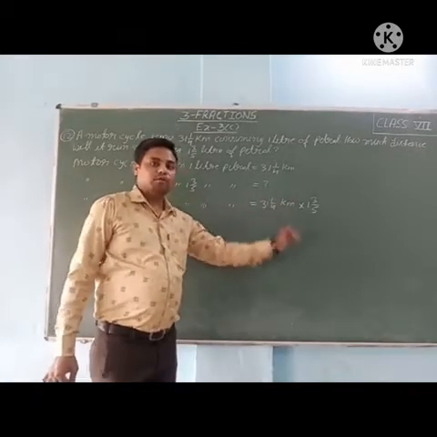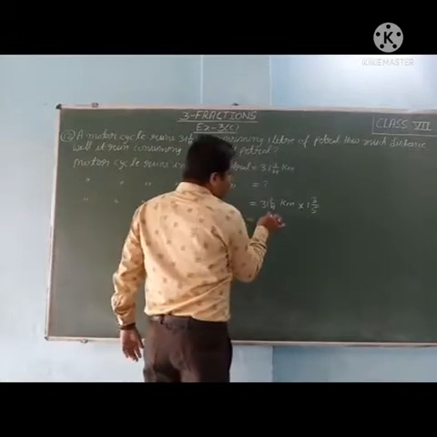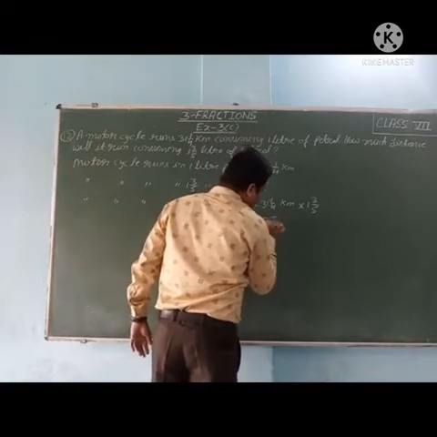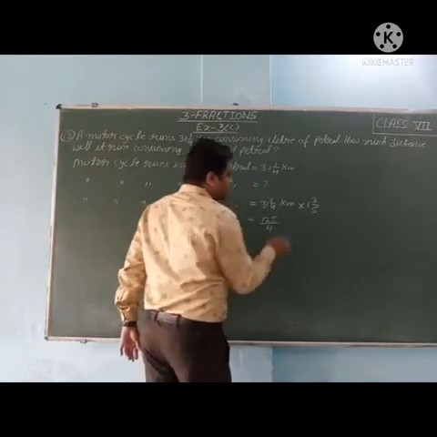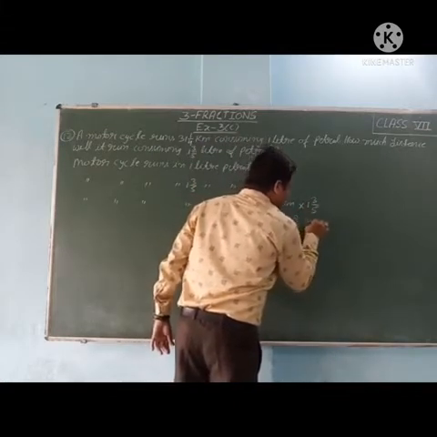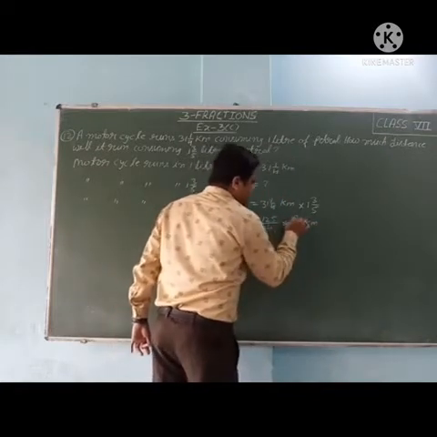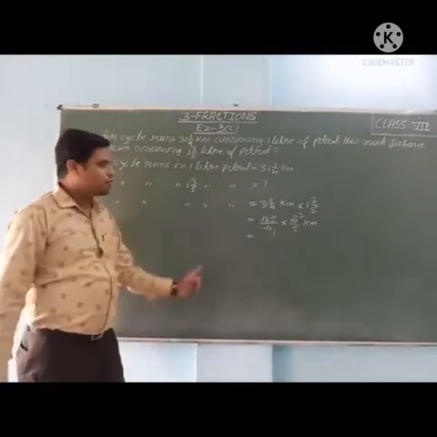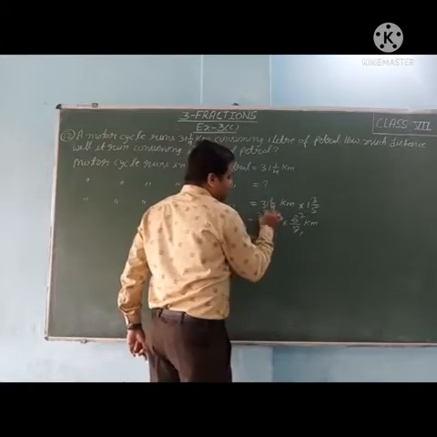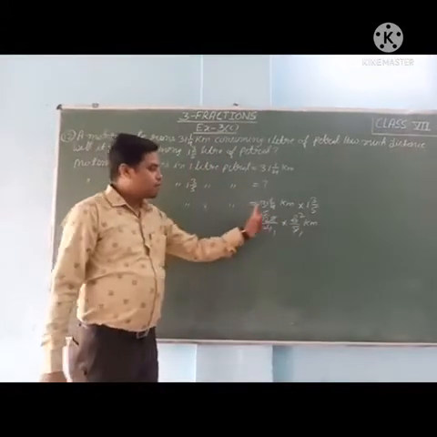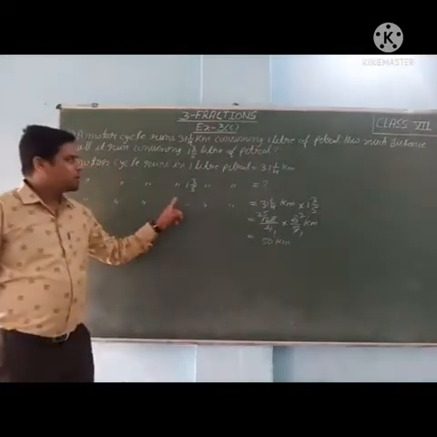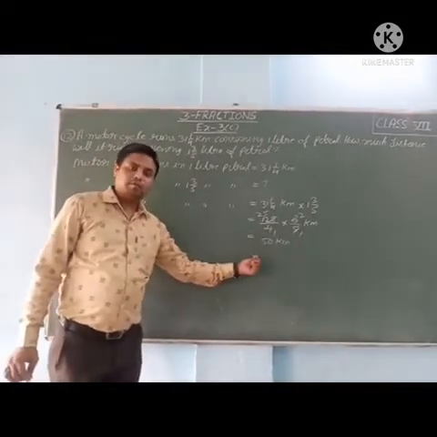Now we will solve this multiplication. 31 whole 1/4: 4 times 31 is 124, and 1, 125/4. Multiply 1 whole 3/5: 5 times 1 is 5 plus 3, 8/5 kilometer. Now 4 twos are 8, 5 fives are 25, so 25 twos are 50 kilometer. It means in 1 whole 3/5 liter petrol, the motorcycle runs 50 kilometer.